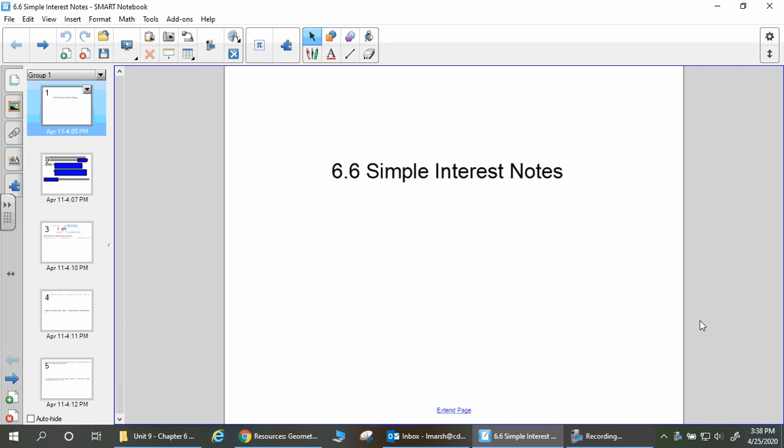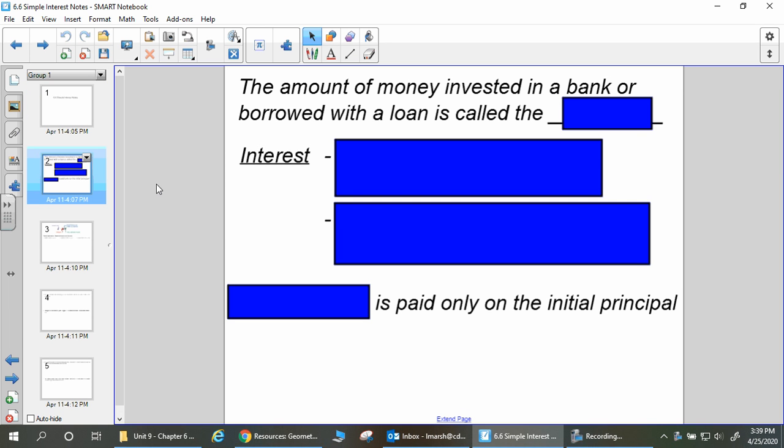Hey guys, so we're going to do one more thing working with our percentages, and that's going to be simple interest. Okay, so again, let's talk a little bit about vocab. So the amount of money that you invest in a bank or that you borrow with a loan. Okay, so there's sort of two ways this works.